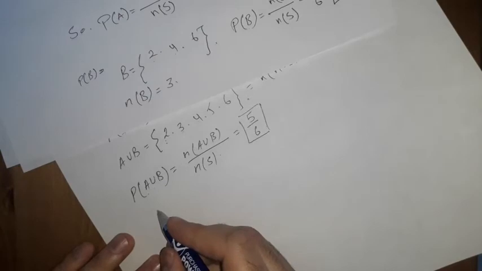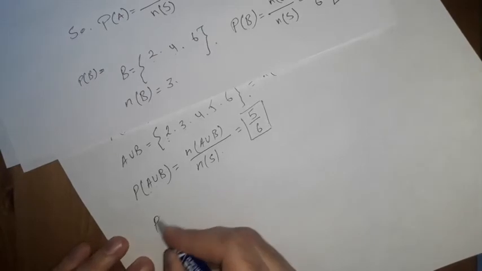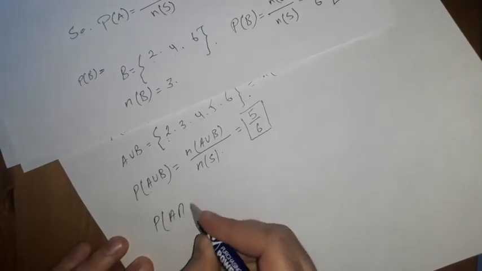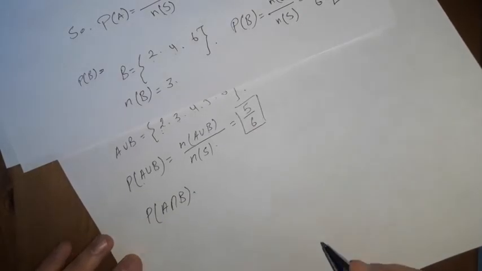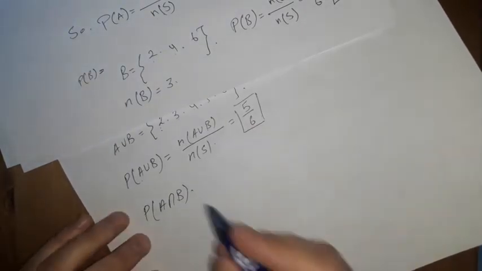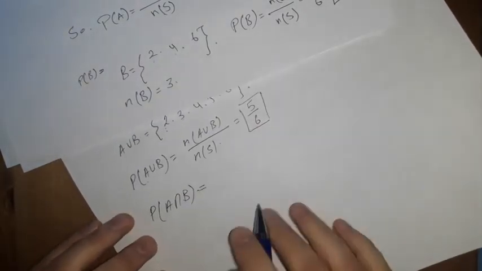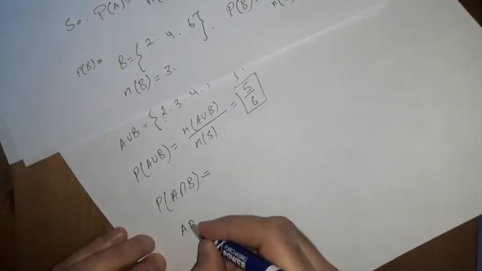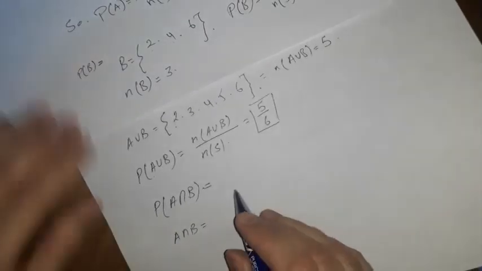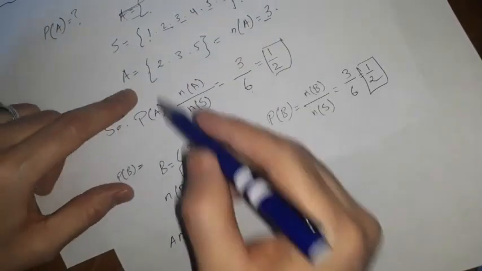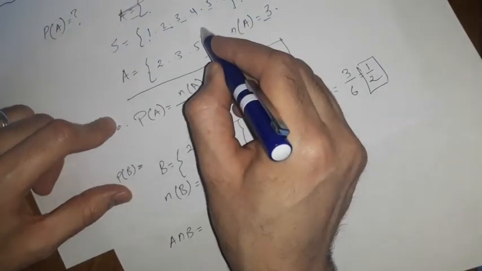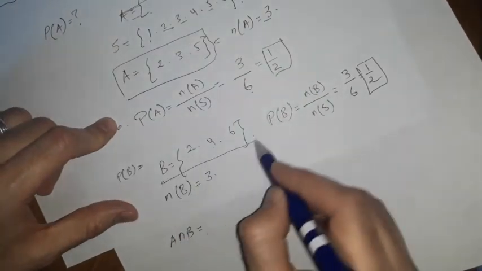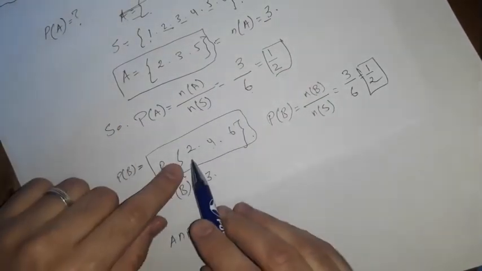And how about if they ask you what is the probability of A intersect B? So the first thing we need to find out is the A intersect B set. Can we check what that is? Okay, what is A? A is this one. Let's keep this in our eyes. And what is B? B is this one. So what is the intersection here?